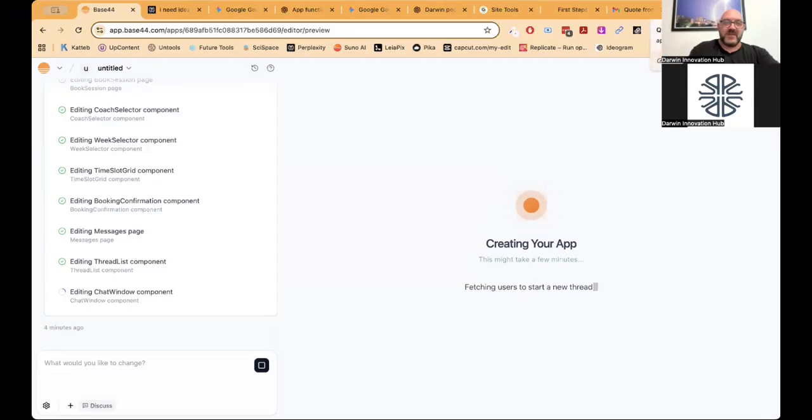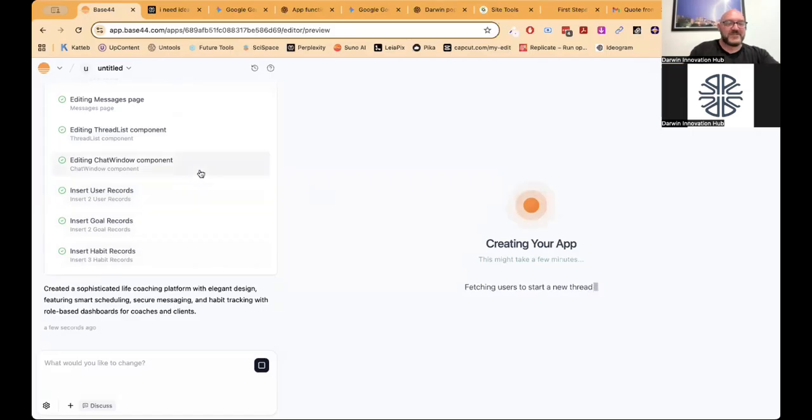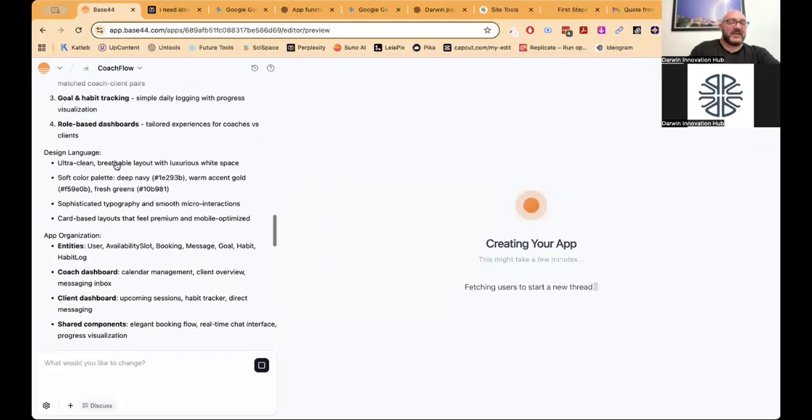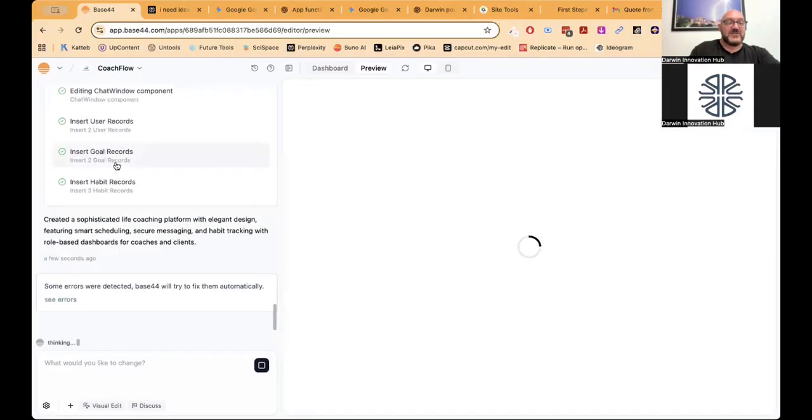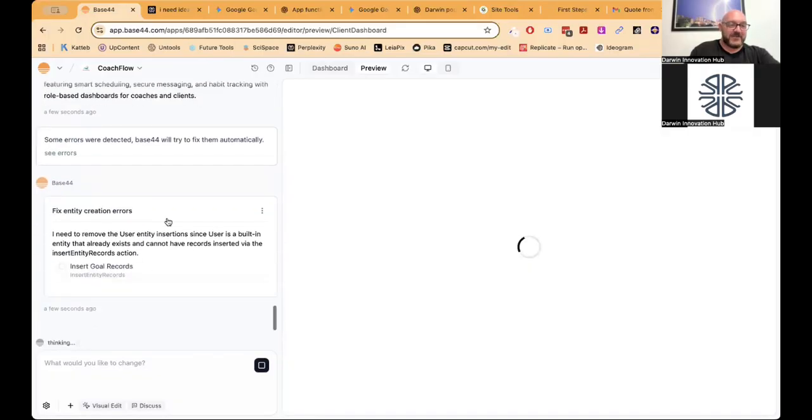As we're creating all this, it's still creating things, goal records, habit records. It's now created all the stuff. It's going to think a little, and then it's going to display us this app. It's pretty exciting. We've basically created an app through a set of instructions that we generated from AI, and now it's using AI to make it. It's found some errors. See, it's already got some errors and it's fixing them live for us. Oh, I found an error here, I better go and fix my error.